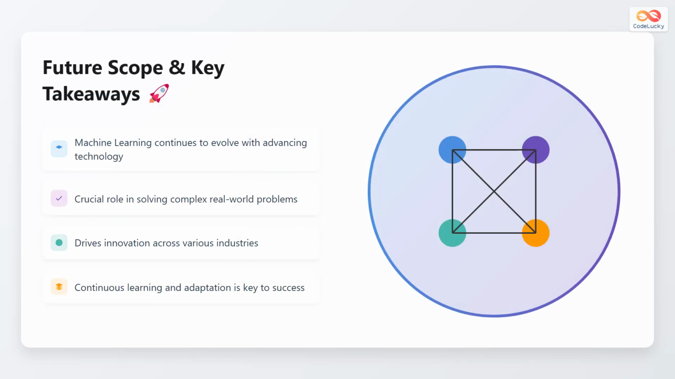Machine learning continues to evolve with advancing technology. It plays a crucial role in solving complex real-world problems and drives innovation across various industries. Continuous learning and adaptation is key to success in this ever-evolving field.